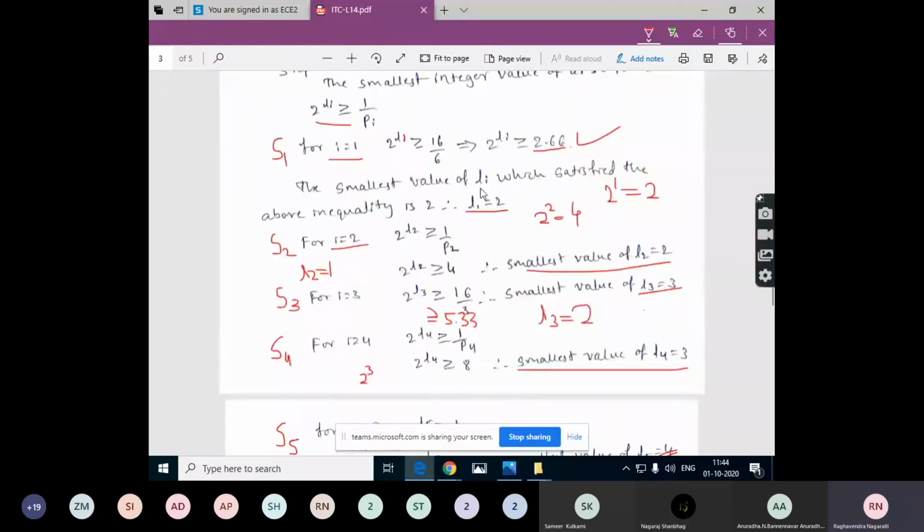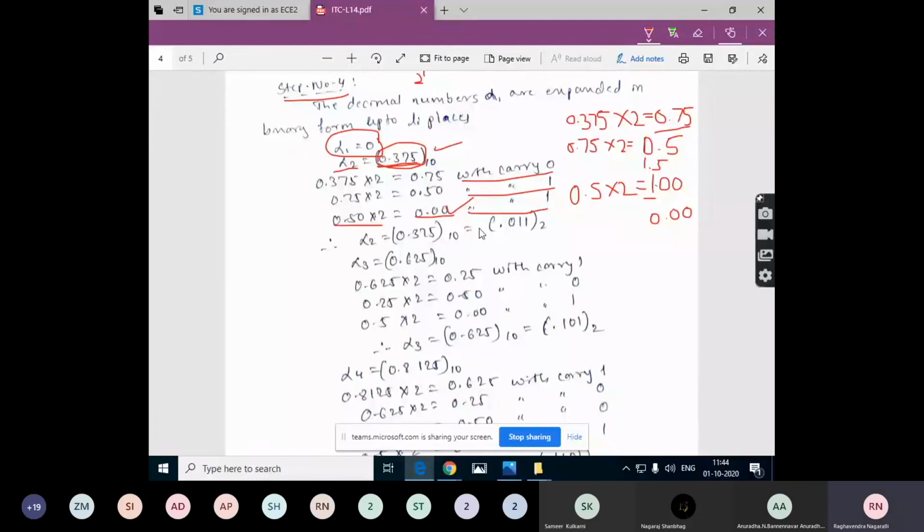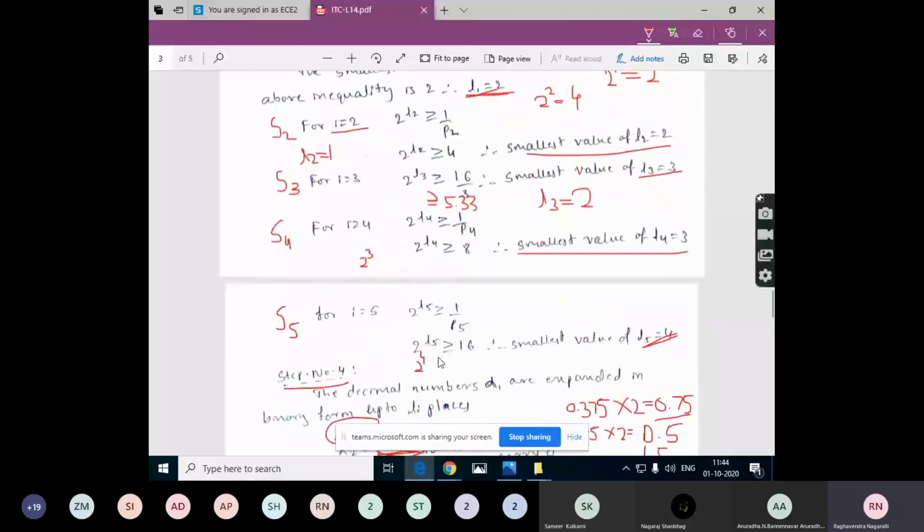So for alpha 1, what is the Li value? Li value is 2, right? So we need to take it for 2 places. But I have written here the whole binary number. So later we will convert it into the code using this Li value. That will be the next step actually.